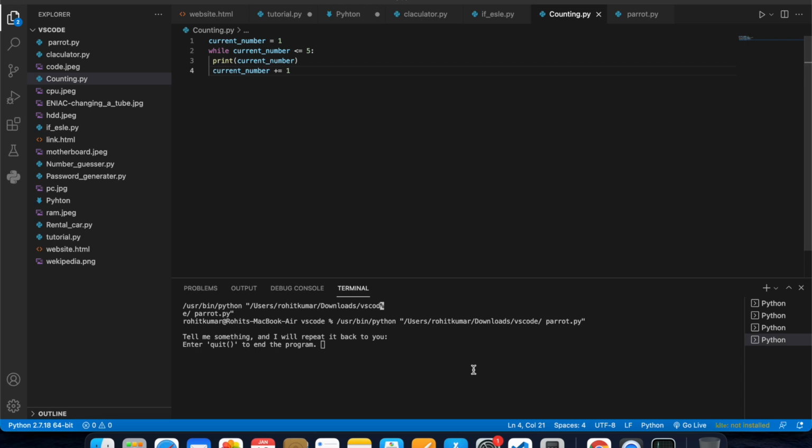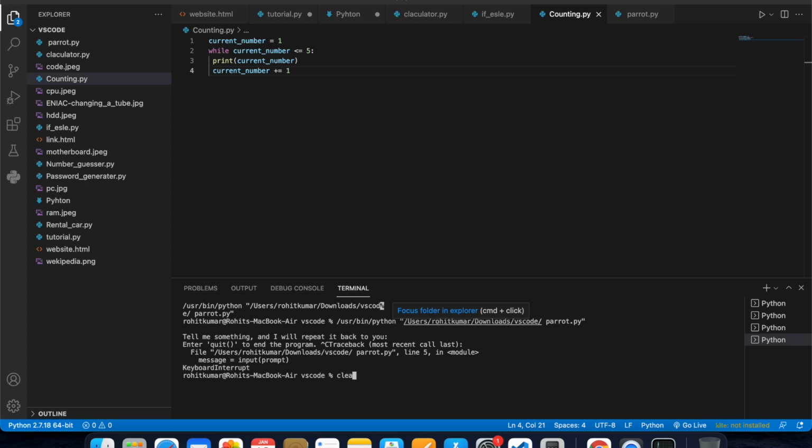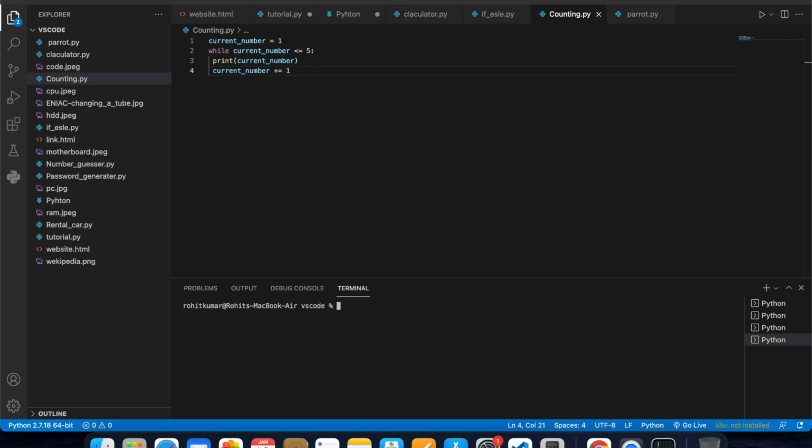It continuously adds 1 to the number until the number is 5. Because 1 is less than 5, it will add 1 to the 1 and make it 2. And now 2 is less than 5, so it does the same process again and again until it's 5.